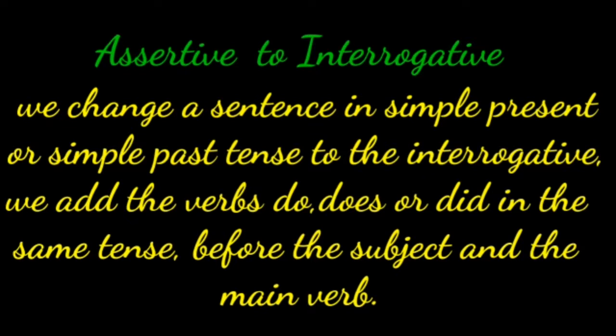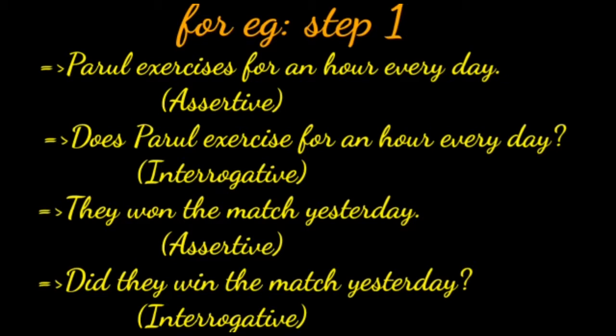I repeat, we can change a sentence in simple present or simple past tense to the interrogative. We add the verbs do, does or did in the same tense before the subject and the main verb. Let's see the example. Parul exercises for an hour every day.